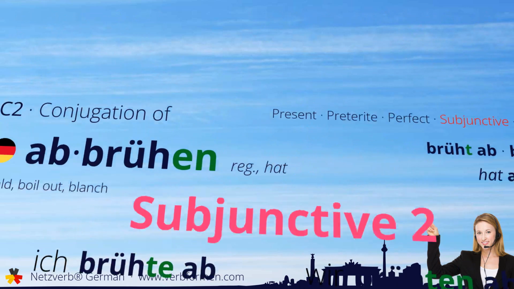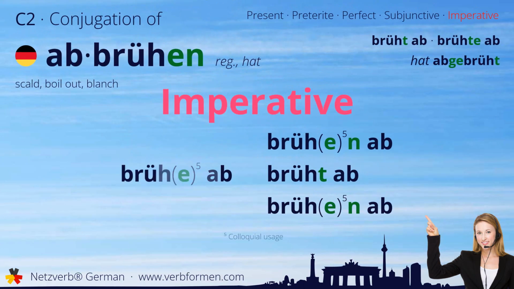And finally, we'll cover the imperative. Brühe ab du. Brühen ab wir. Brüht ab ihr. Brühen ab sie.